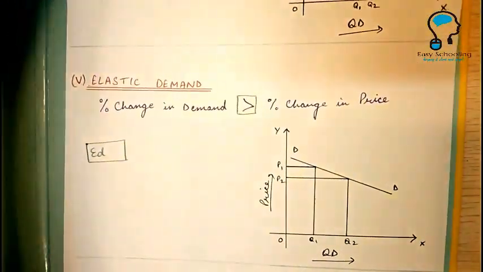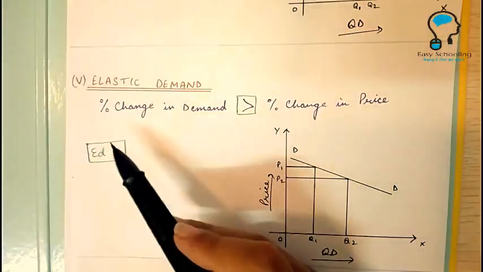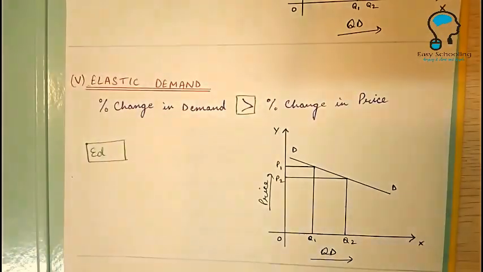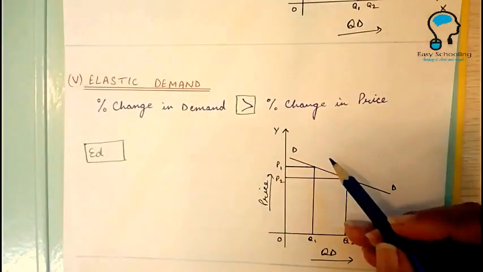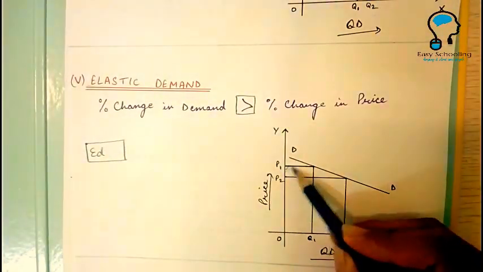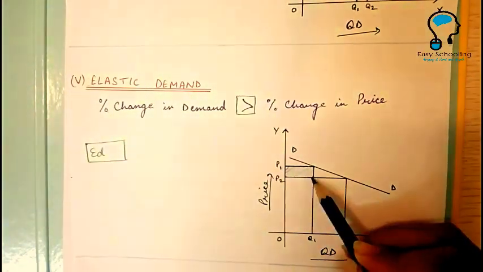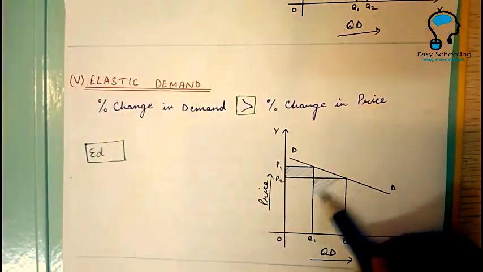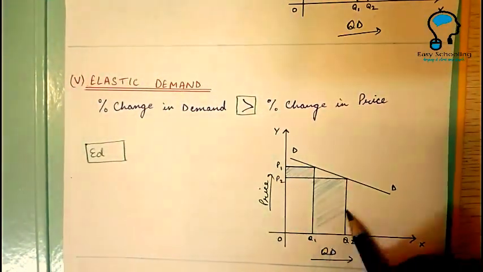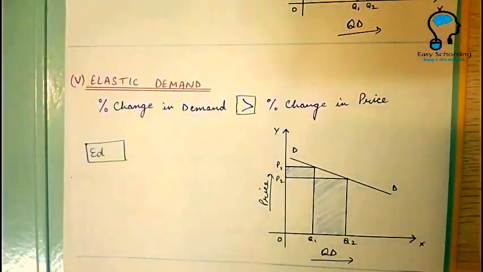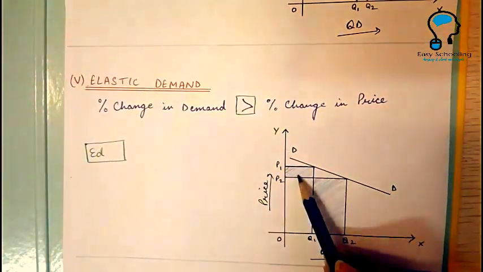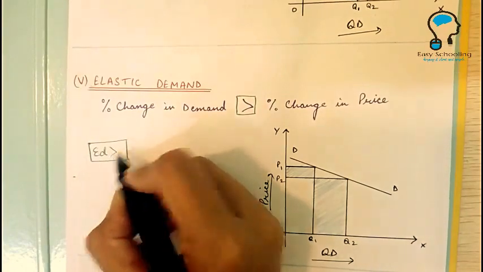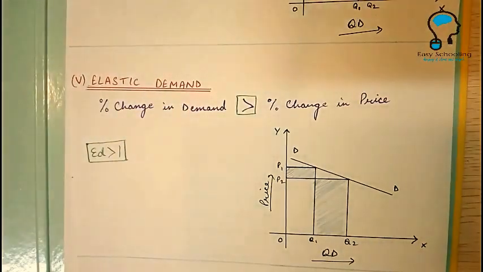Then elastic demand. When percentage change in demand is greater than percentage change in price. This is the opposite of inelastic demand. You see, the change in price is this. The price is changing from P1 to P2, and the quantity is changing from Q1 to Q2. Change in demand is more than change in price. Elasticity is more than 1.